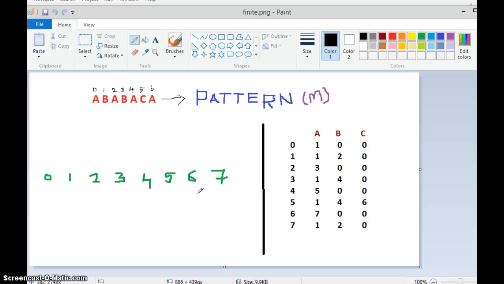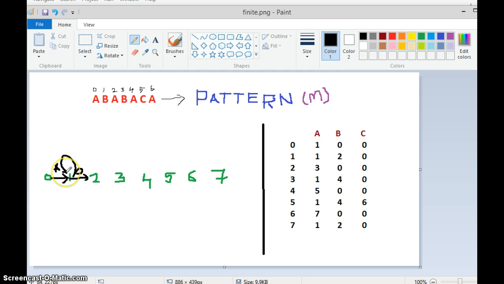At the start, we are in state 0, and to go to state 1 we need an A. If we get an A, we are at state 1. From state 1 to state 2 we need a B. If we get a B, we are in state 2. If we get an A again in state 1, we are back to state 1.